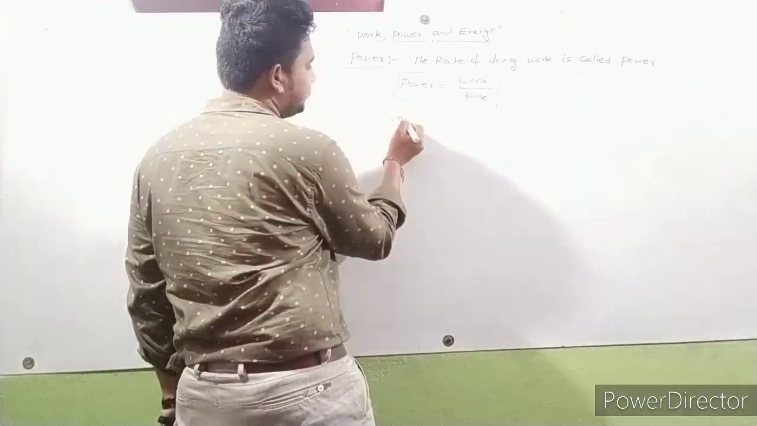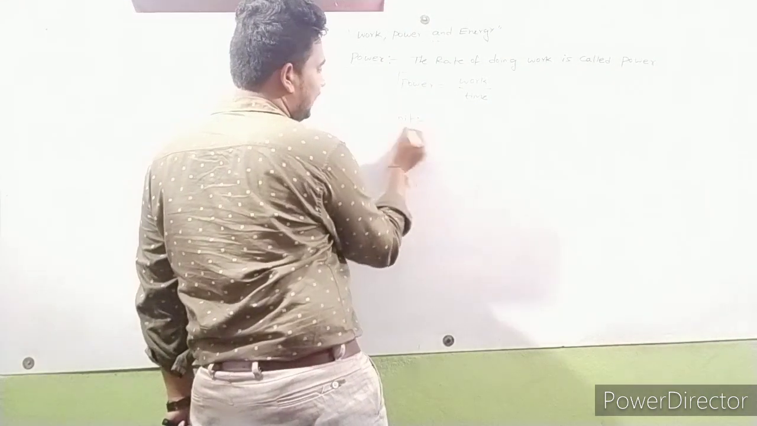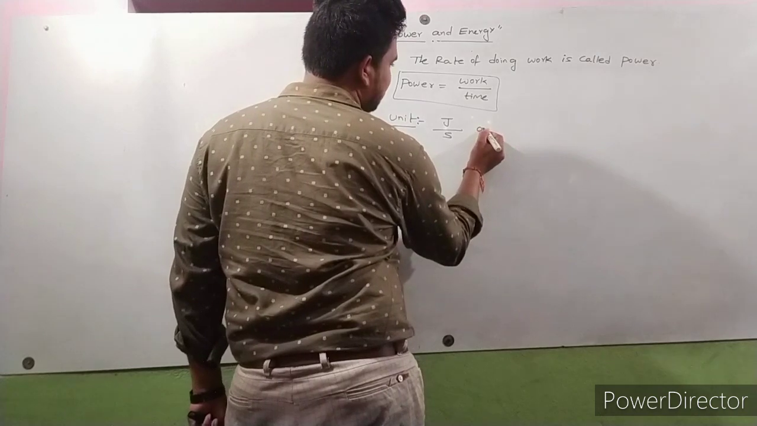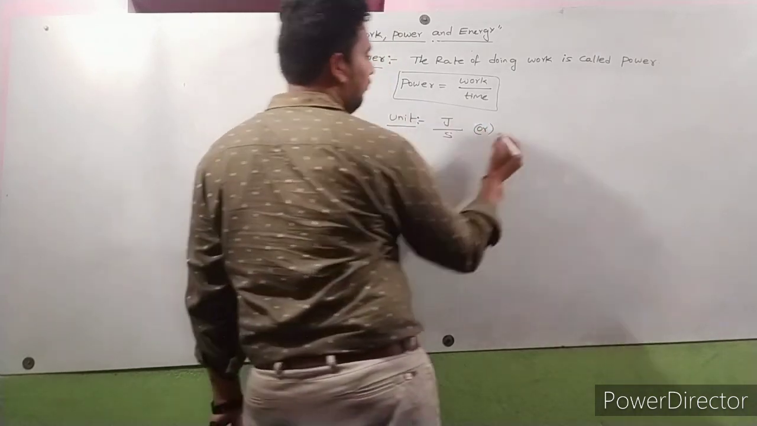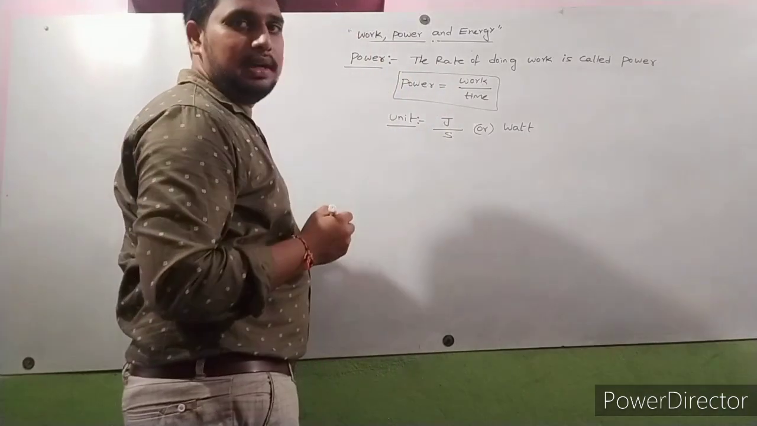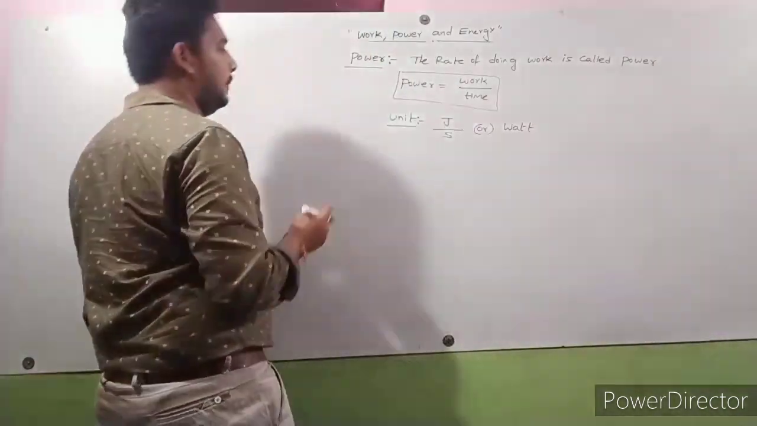Unit. Work is measured in joule, time is measured in second. Joule per second. This is also called a watt. Joule per second is also called a watt. Watt is the unit of power.